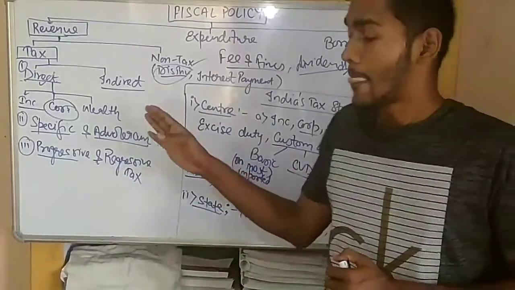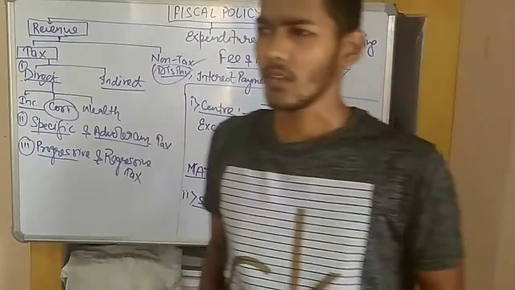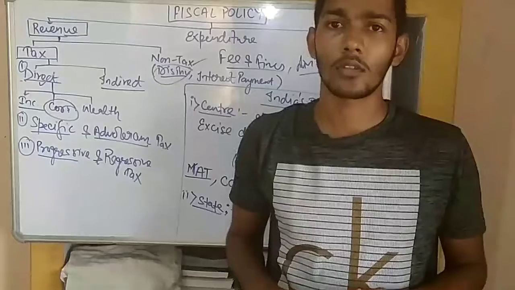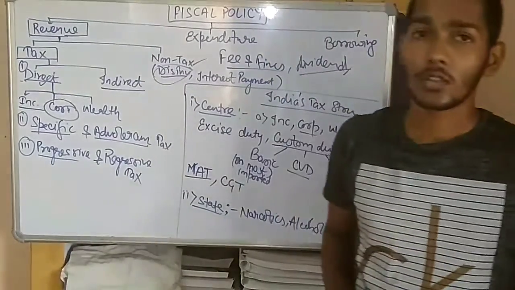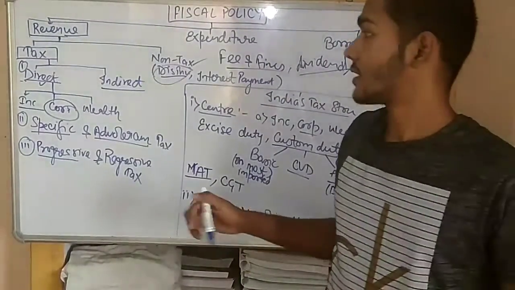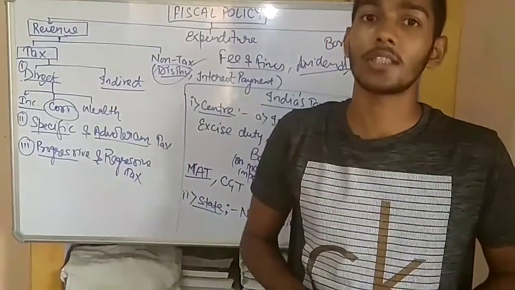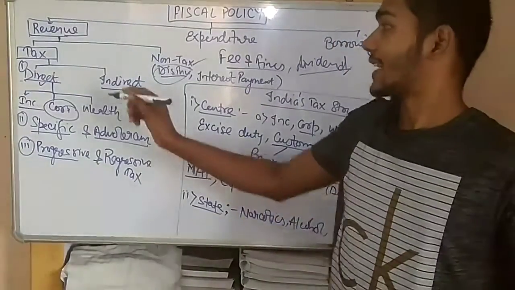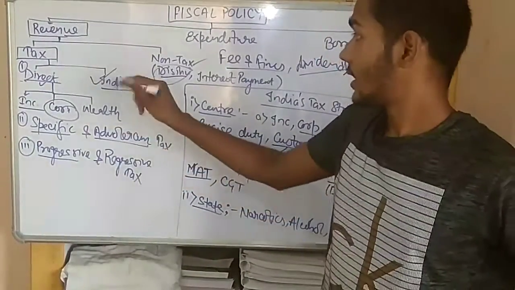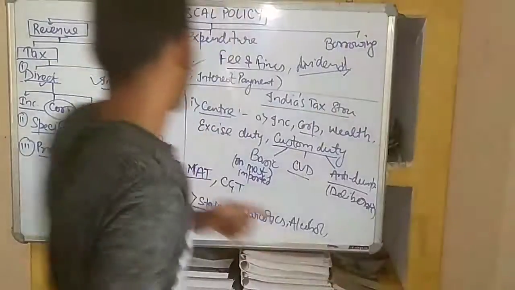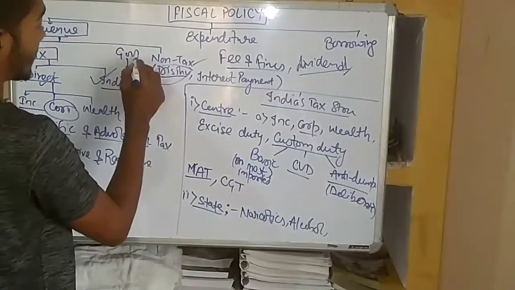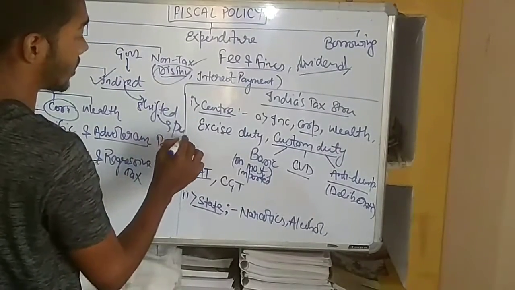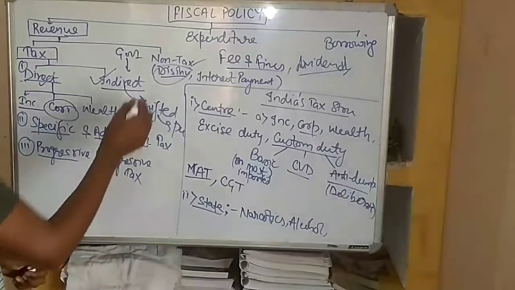For example, when in an education institution, for example, the coaching center or the health center or the school, etc., when the government charges tax on them, then they transfer that burden to the student. That tax is known as indirect tax, because the government has imposed tax on them, but they have shifted that tax to the public or the service receivers. That is known as indirect tax.